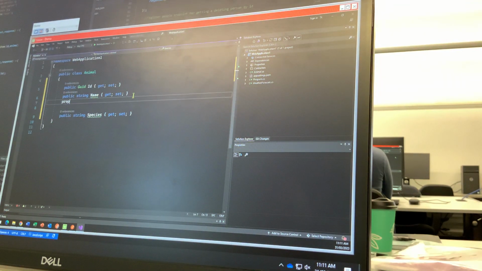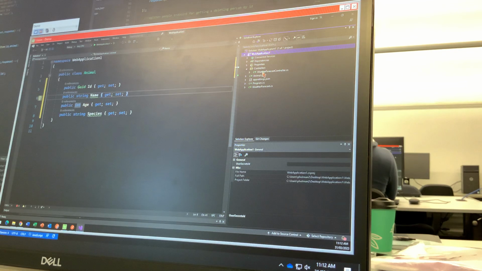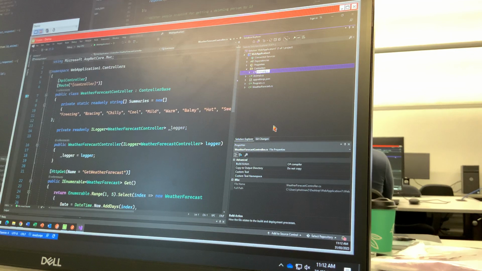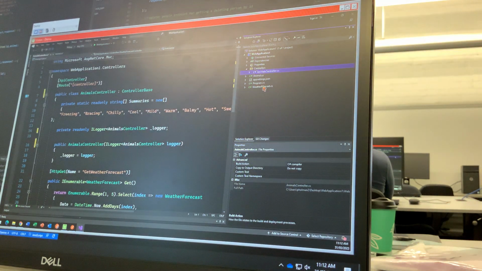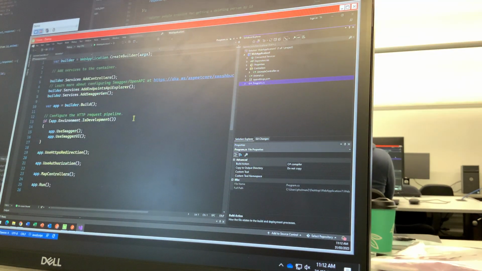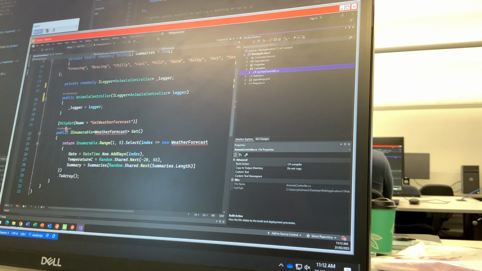Make sense? Now what I'm going to do is I've got this thing called a controller, but I'm going to rename this, and I'm going to call it animals controller. Yeah? Now, I've done this for a reason, and you'll see in a second. Yes, I want to rename it. I'll get rid of this weather forecast example. Okay, so I'll go into my animals controller, and I'm going to get rid of everything inside it. Yeah?